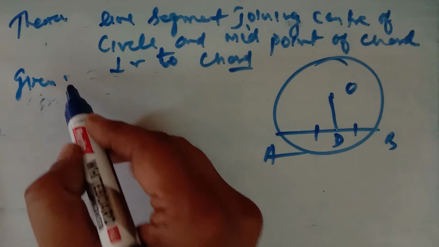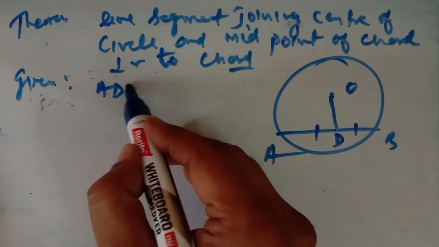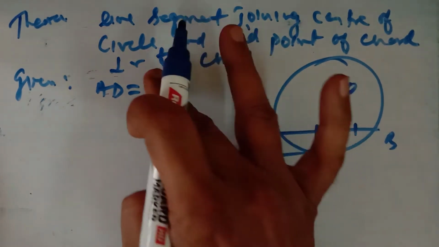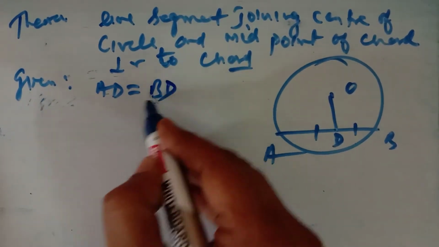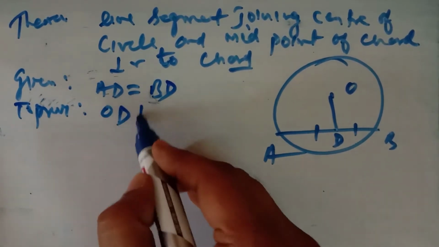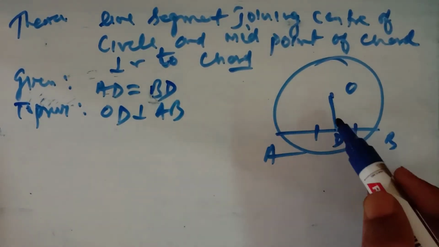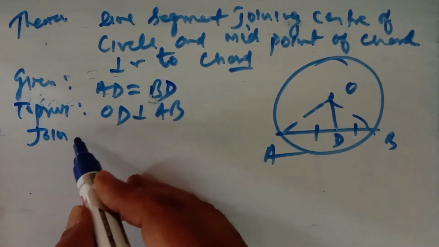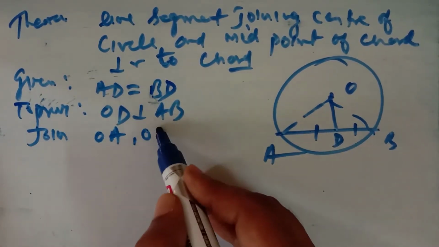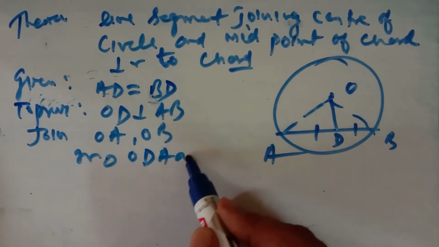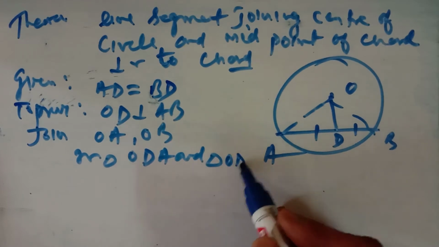So here you have to prove perpendicularity. What is given: as we did in the last theorem, we proved AD is equal to BD. Now it is given. And what you have to prove is that OD is perpendicular to AB. Again, after joining OA and OB, we'll prove that these two triangles, triangle ODA and triangle ODB, are congruent.